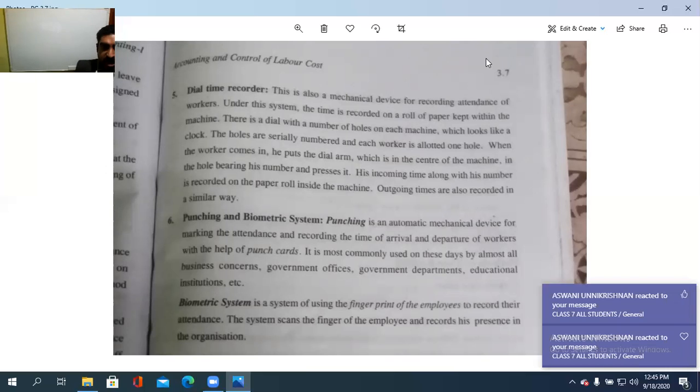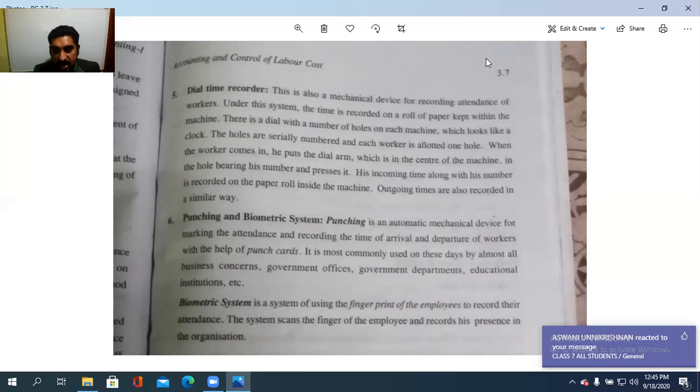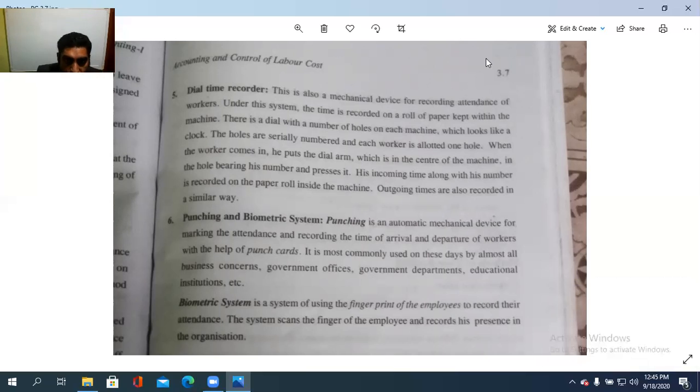And then next is punching and biometric system. So this is the latest technology, punching and biometric also. അതായത് ഹാൻഡിന്റെ അതായത് തമ്പ് വെക്കുകയോ അല്ലെങ്കിൽ ഫിംഗർ വെക്കുകയോ ഏതെങ്കിലും ഒരു ഇതില് അതിനകത്ത് ആദ്യം സേവ് ചെയ്തിട്ട് എവറി ഡേ the staff need to put this one. Okay, then it should be at the time of arrival and at the time of departure. Both the time need to do.